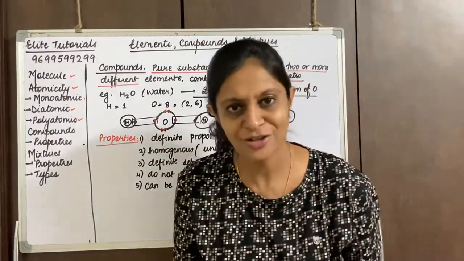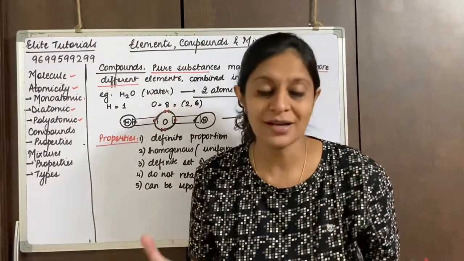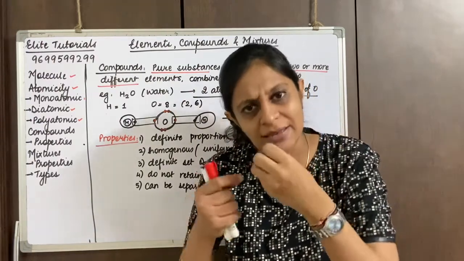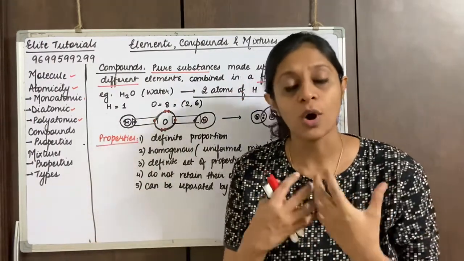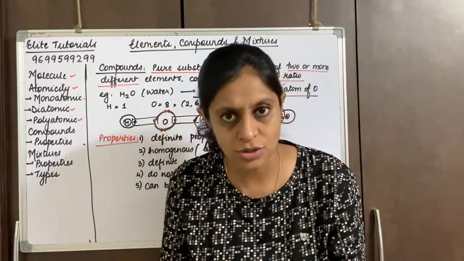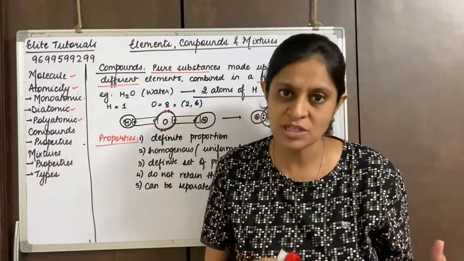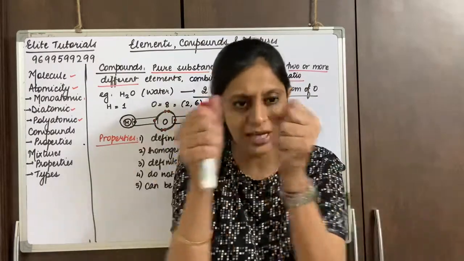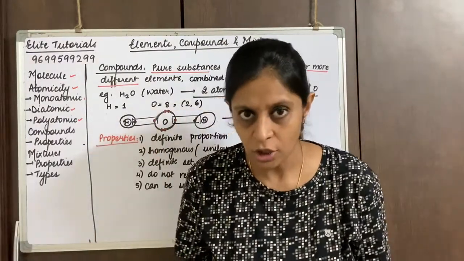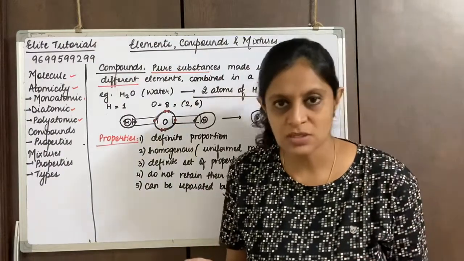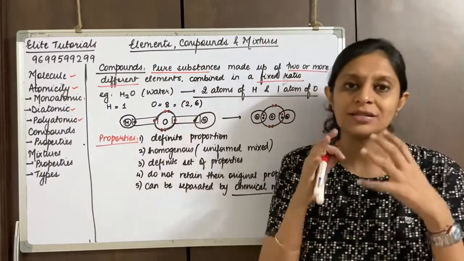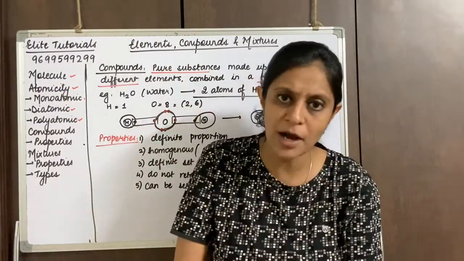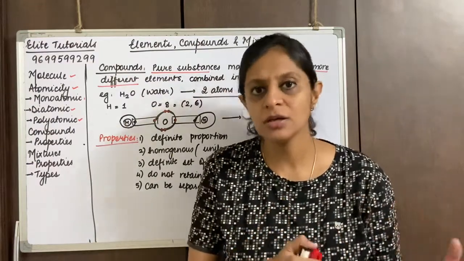Otherwise everybody would have done that. Not possible. So if you want to separate hydrogen and oxygen, we need to add a few drops of acid in it, and then you pass electric current through it. So water can be separated into hydrogen and oxygen only by electrolysis, means by passing electric current. So that is by a chemical means. You cannot just do a physical means, that is by pulling it or something, not possible. Or else by just heating it, not possible. So basically the separation of the constituent elements, that is the atoms, the elements which have combined together to form that compound, can only be separated by chemical means.